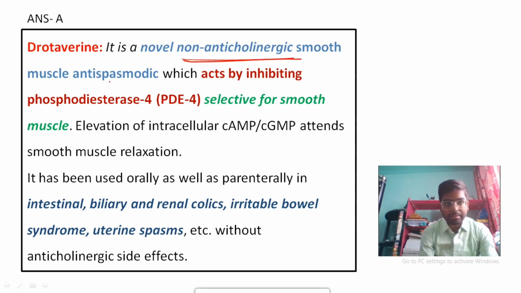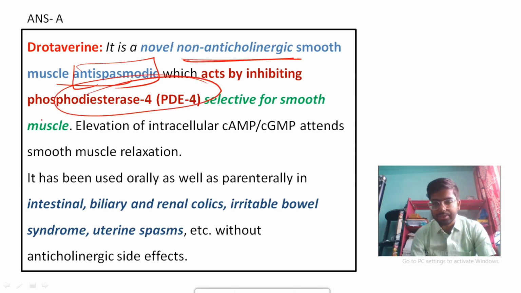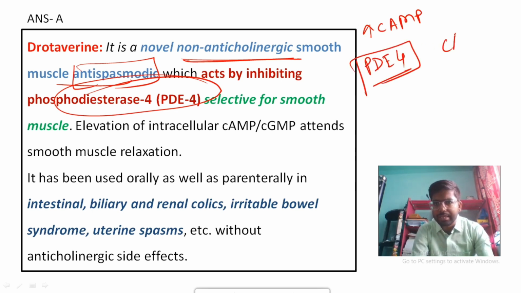Okay, and it's a smooth muscle antispasmodic drug, acting as a phosphodiesterase 4 enzyme inhibitor. See how drotaverine works. Drotaverine can increase the concentration of cAMP in your body. Okay, and there is an enzyme phosphodiesterase 4 which is responsible for degradation of cAMP. Drotaverine actually inhibits this phosphodiesterase 4.